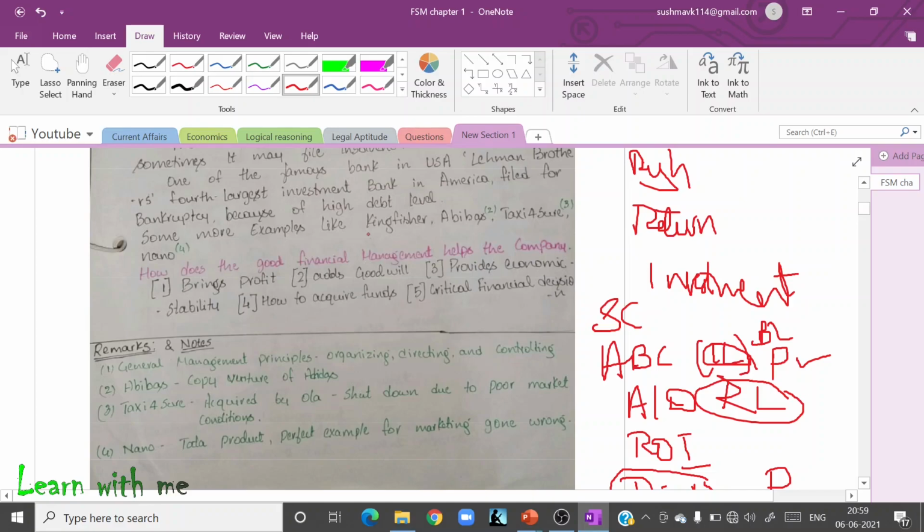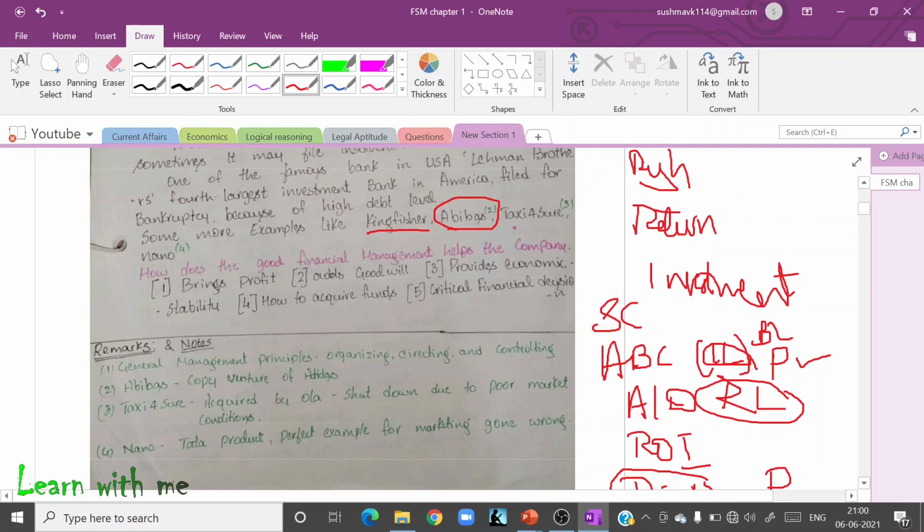The first one will be Kingfisher. The second one is Abibas. Actually, do you all know the Adidas company? I think you all know. It is a copy of Abibas. So what people thought was, okay, this is a copy of Adidas, so instead of buying this Abibas, we can simply buy Adidas only. So they are very poor quality. That is why they are selling at a very low price. I am not going to buy anything from Abibas. I only have good faith in Adidas.